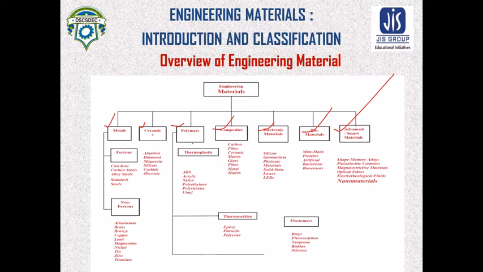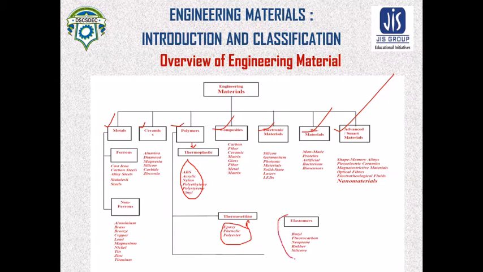Polymers can be divided into two groups. One is thermoplastic, another is thermosetting polymers. In case of thermoplastic polymers, the examples are ABS, acrylic, nylon, polyethylene, polystyrene, and vinyl. The thermosetting polymers are epoxy, phenolic, and polyester. These are the engineering materials that are used widely in the automobile industry.